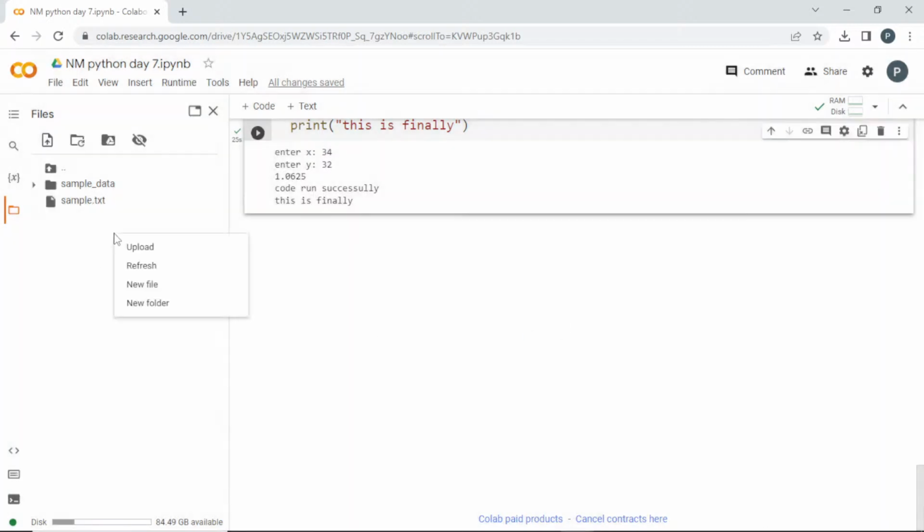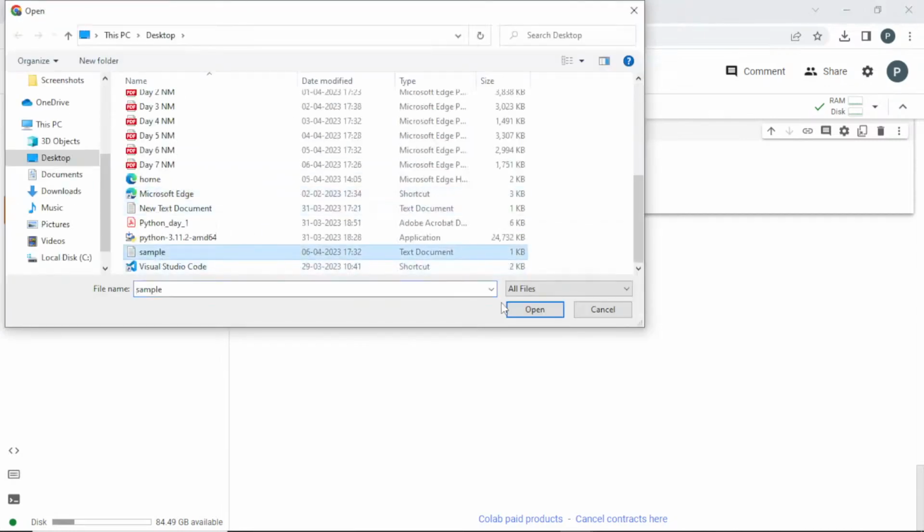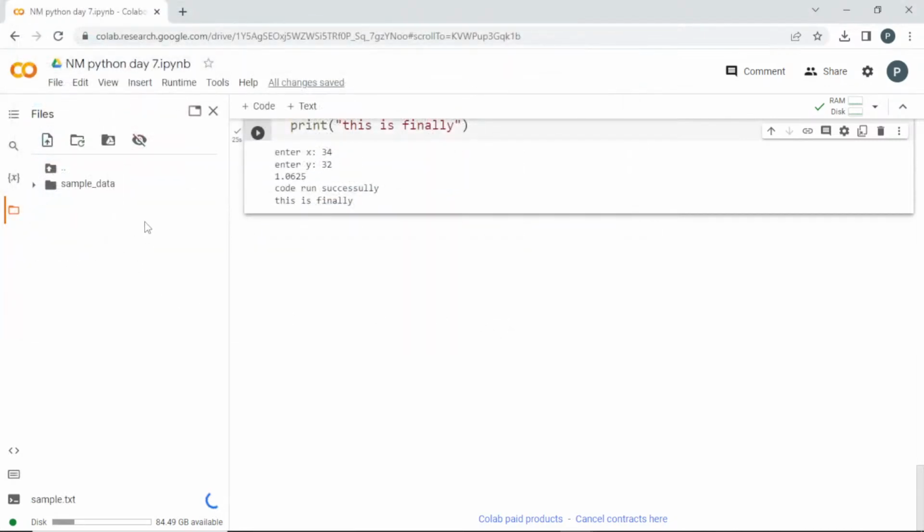If you want to use any of your files in this Colab, right click here and click the upload option, and select the file. I'll click this sample and click open. It is going to load. Once you have that, if you want to copy the path, you can click these three dots and copy the path.